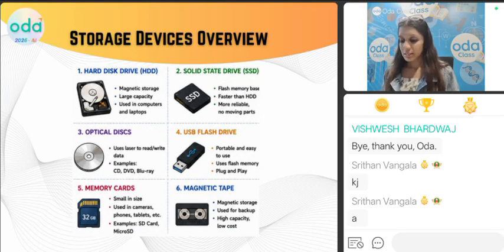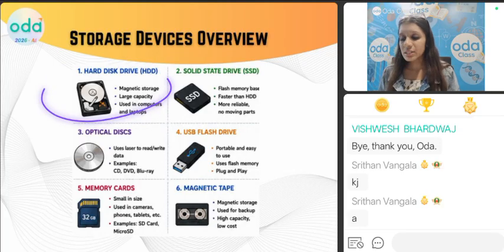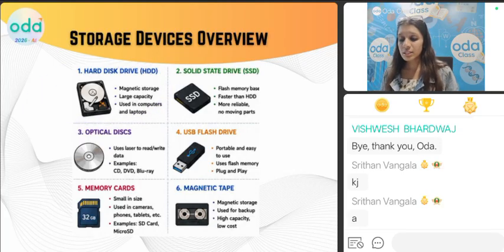Yes, these are your examples of storage devices, बच्चों. आपने hard disk को देखा? Have you seen a hard disk, बच्चों? Yes. So these are a few storage devices, starting with hard disk. What it does is it stores huge data. Even I have 2 hard disks. It stores a lot of data. It is used to manage the space.